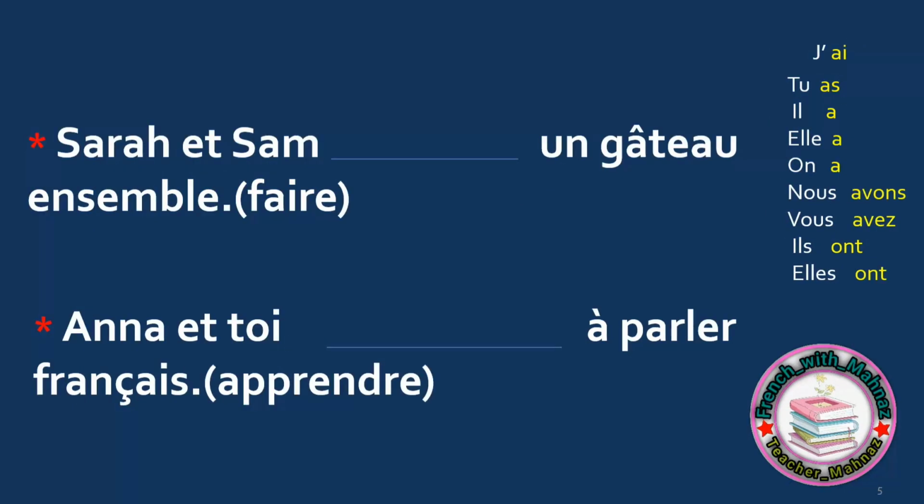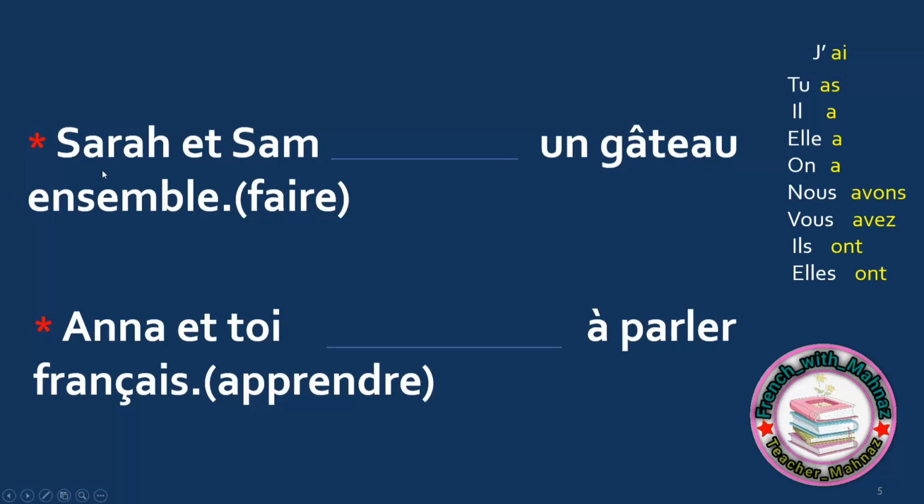Here I gave you some examples. It's time that you practice. I gave you the conjugation of avoir on the right. This is a hint for you. These two verbs, faire, to do or to make, and apprendre, to learn, are normal verbs, and the helping verb is avoir. Pause the video and answer.